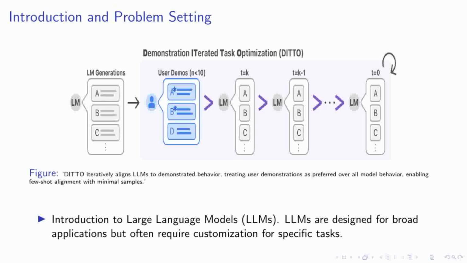Here, we introduce DITTO, a novel framework designed to address this challenge by iteratively aligning LLMs to user-provided demonstrations. As depicted in the figure, DITTO prioritizes these demonstrations over all previous model behaviors. This method allows for effective few-shot alignment, leveraging a small number of samples to significantly refine the model's output. This approach not only enhances the model's relevance to specific tasks, but also reduces the need for extensive data collection, making it both efficient and practical for real-world applications.